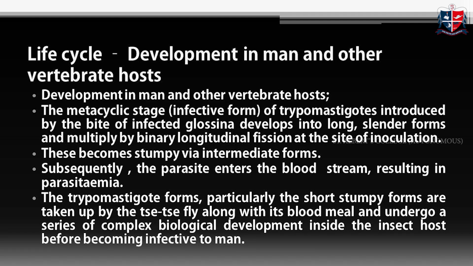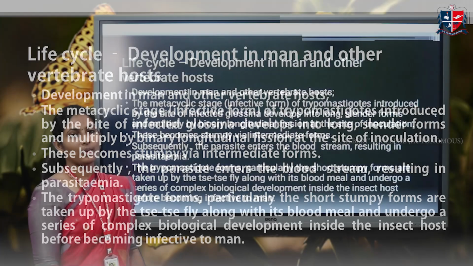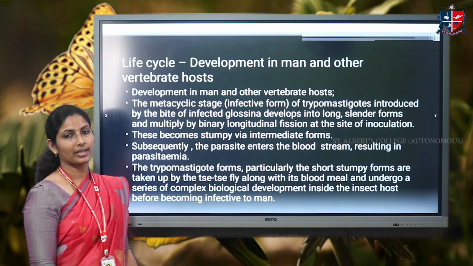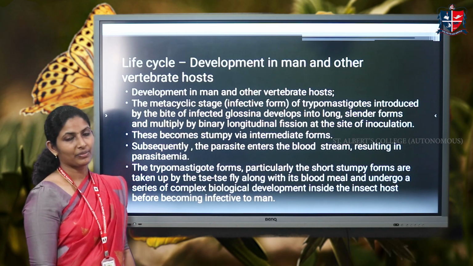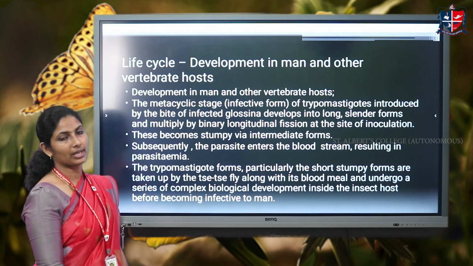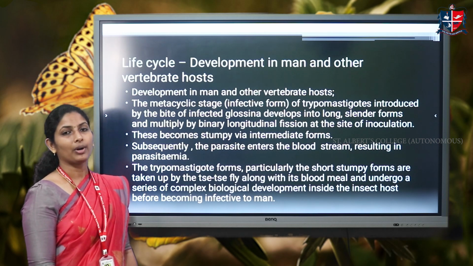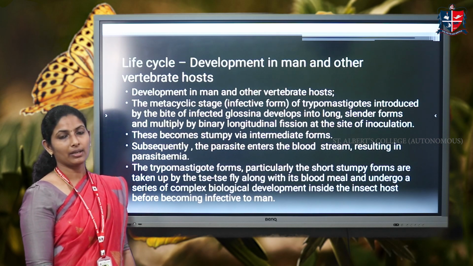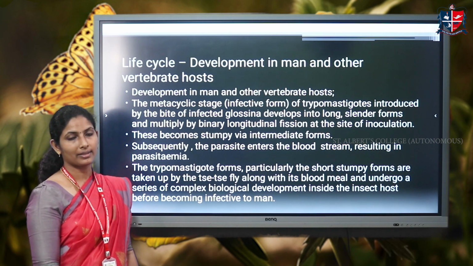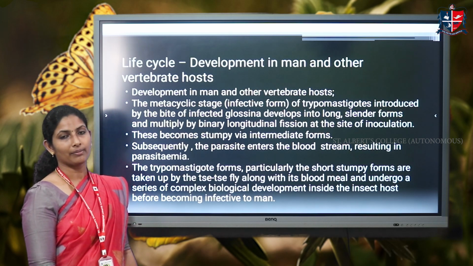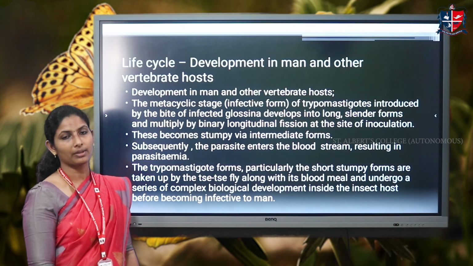The life cycle is divided into two different stages. One is the development taking place inside the vertebrate host or man. Next is the development taking place inside the fly. First, we look at the development process taking place inside man. The fly bites the body of the man for its blood meal, and during this, its saliva, which contains the metacyclic forms, is introduced onto the skin surface of the human body.